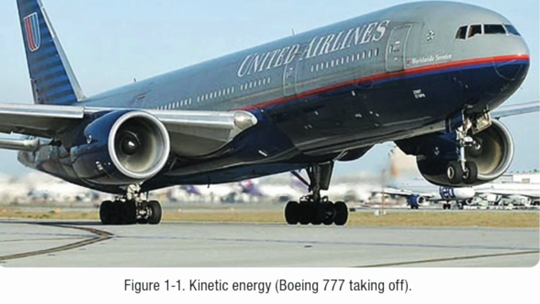Now let's talk about our second form of energy, which is kinetic energy. We all know that kinetic energy is due to a body in motion; when a body is in motion, that body holds kinetic energy. One example in aviation is when an aeroplane is rolling on the runway, the aeroplane holds a very large amount of kinetic energy. And how to calculate the kinetic energy?